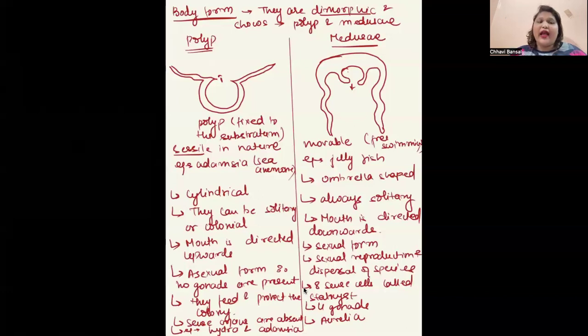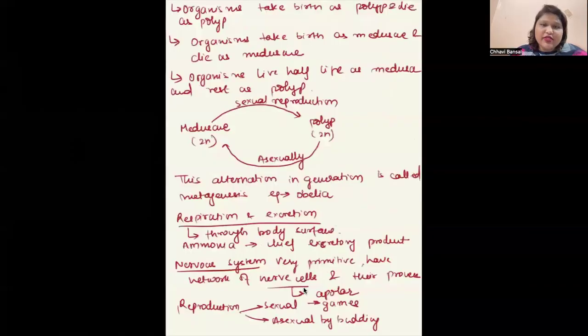Examples, we have already done Hydra and Adamsia. Whereas the medusa forms are the sexual forms, meaning they reproduce sexually. It means they have gonads. What is the role? The dispersal of the species. They have 8 sense cells called statocysts, and 4 gonads present. An example is Aurelia. Now, there are organisms which take birth as polyp and die as polyp.